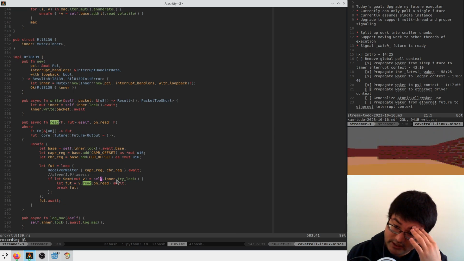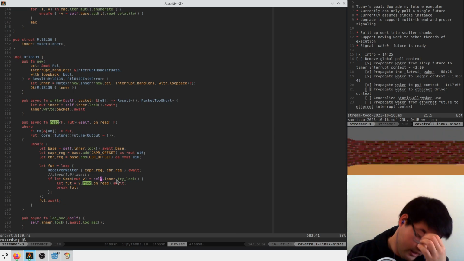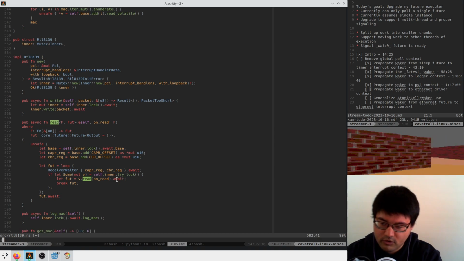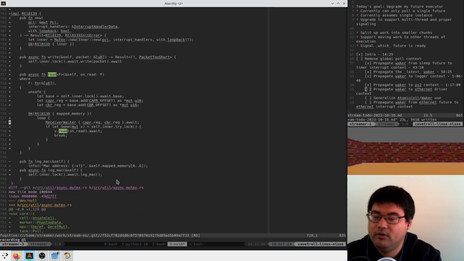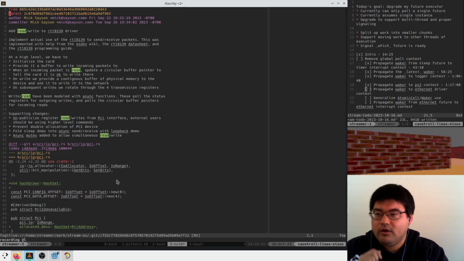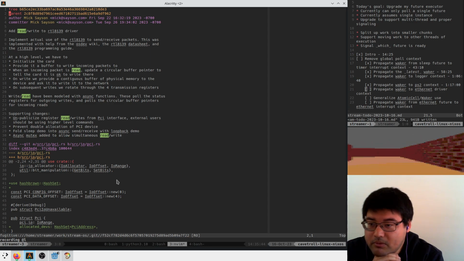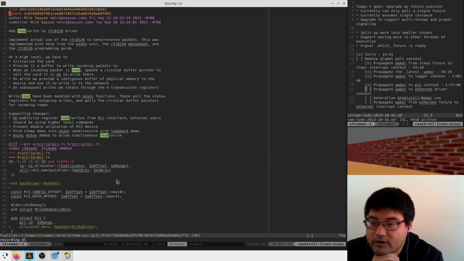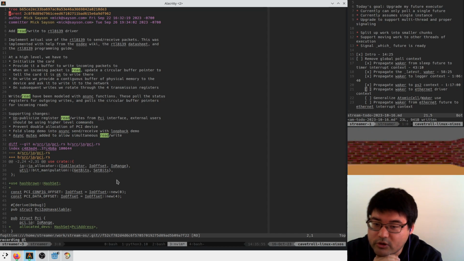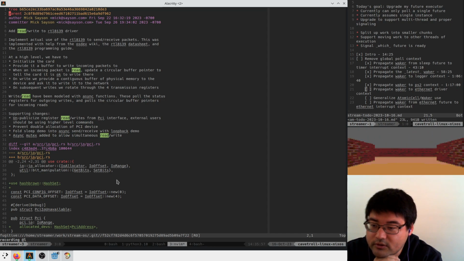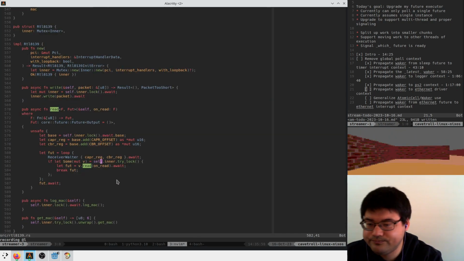I'm sure there's a reason, I just can't remember what it is. And I didn't write it down. Does it say anything in the blame? This was implemented with help of OSDev Wiki, blah, blah, blah. Initialize the card, provided a buffer, write incoming packets to a circular buffer, blah, blah. Read write has been modeled with 8 functions. These poll a status register for echoing writes and poll the circular buffer pointers for incoming reads. No, nothing interesting in here.